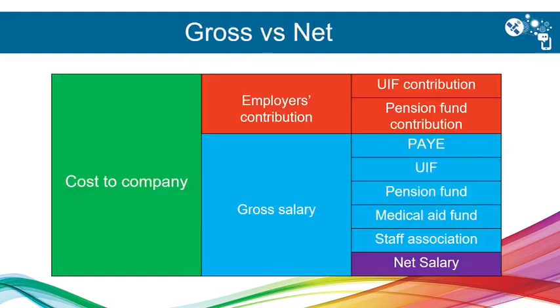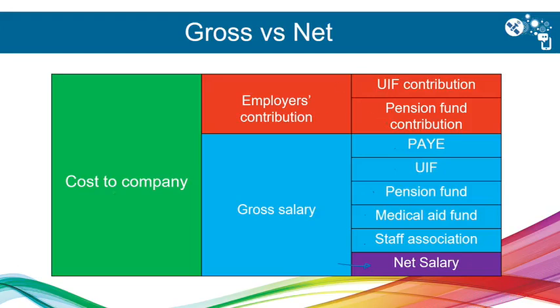Again, the picture. Gross salary, we've seen this. The gross salary minus SARS, pay as you earn, minus the UIF, minus the pension fund, medical aid, staff association, what's left is the net salary. But now you also have the contributions towards the UIF and pension fund.